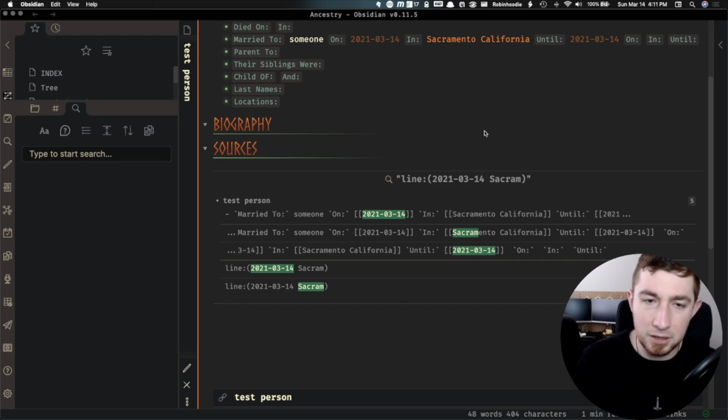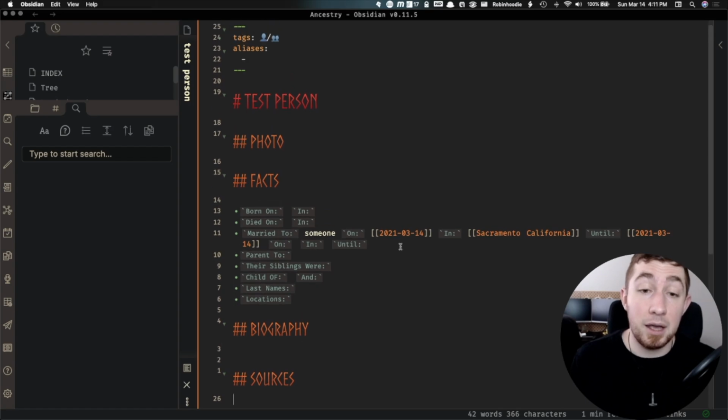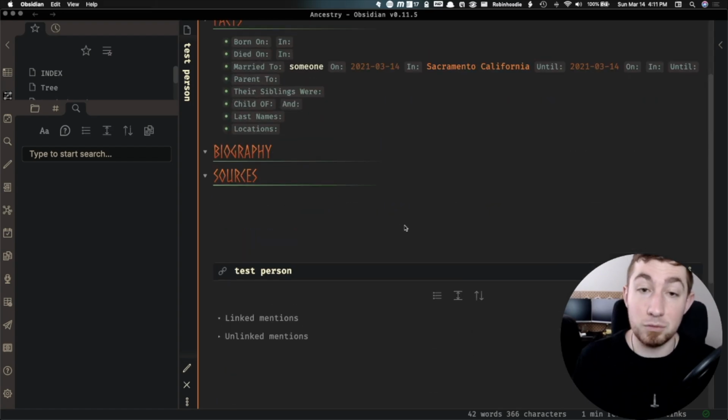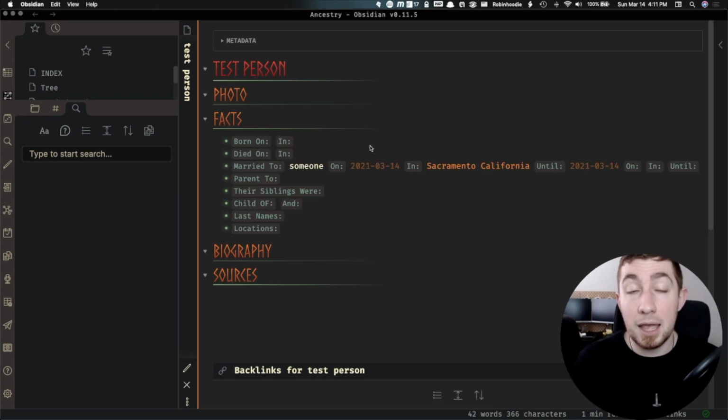Now, I don't really do too many queries like this because honestly, what I really rely on is backlinks. I can see when something and somebody is referenced by something else. If I want to go to Sacramento, California, there's plenty of other references in there. And that's something that's really easy to see with backlinks. So really, I just rely on backlinks.